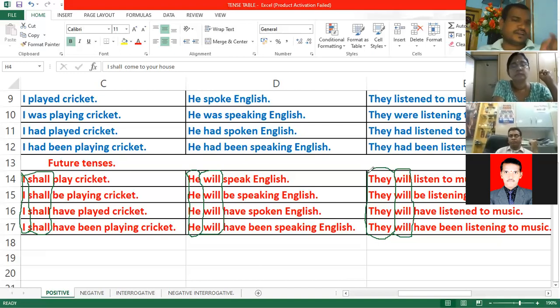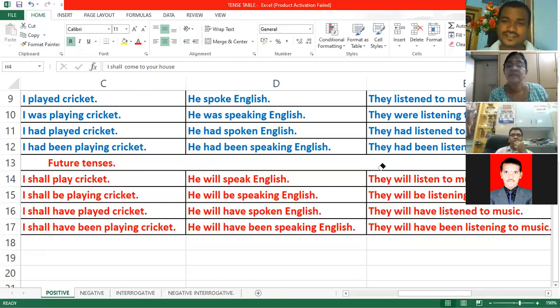But here there is only one difference you need to observe: the first example and the rest of the examples. Then automatically the answer will be in your hands. So what is the point you observed? Only for I we should use shall. Right.